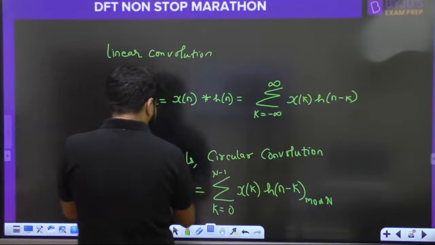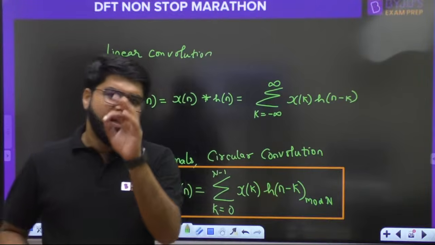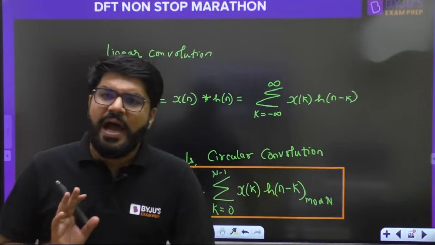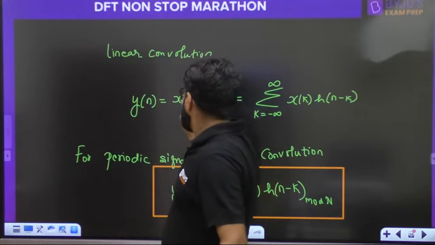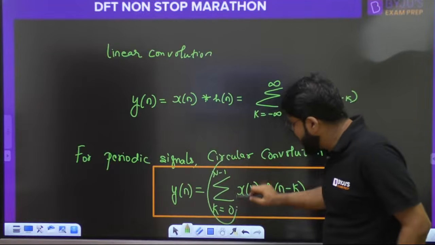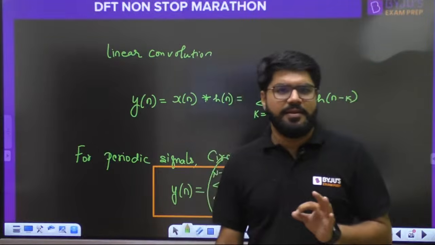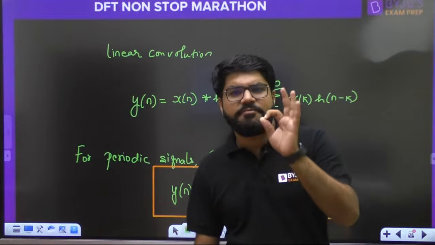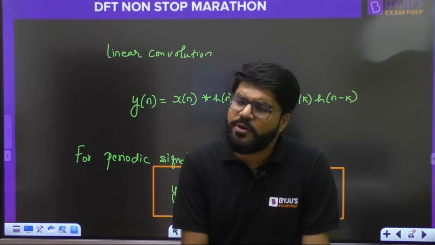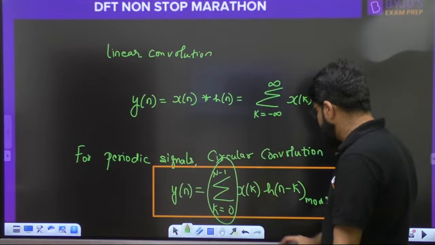How to solve circular convolution? Do I need to solve it by the formula? No. Everybody in the comment box, tell me, how do you solve the linear convolution for a discrete time finite length signal? Whenever it is a discrete time finite length signal, how do you solve the convolution? Tell me the method. There is a simple method with a name. Can you tell me that method?